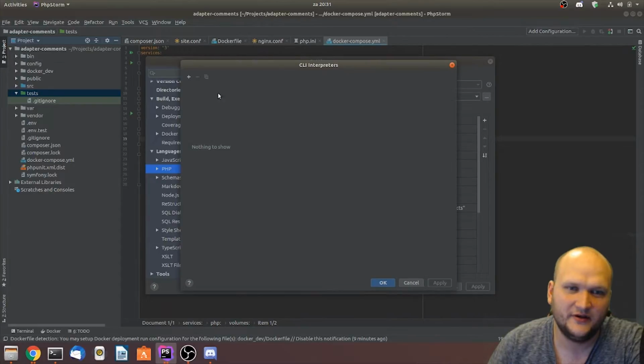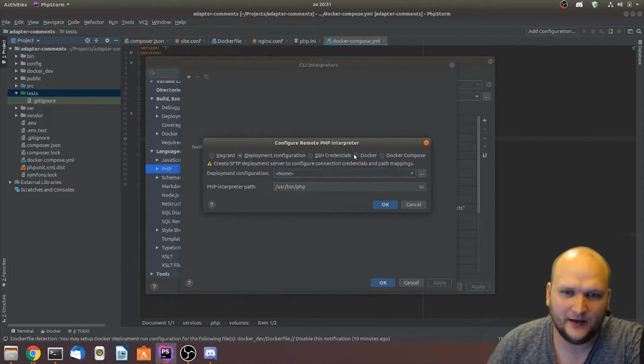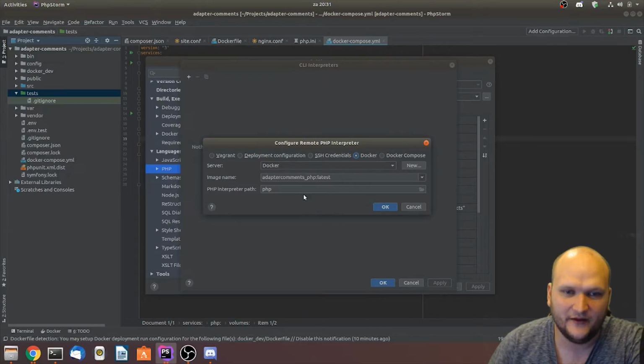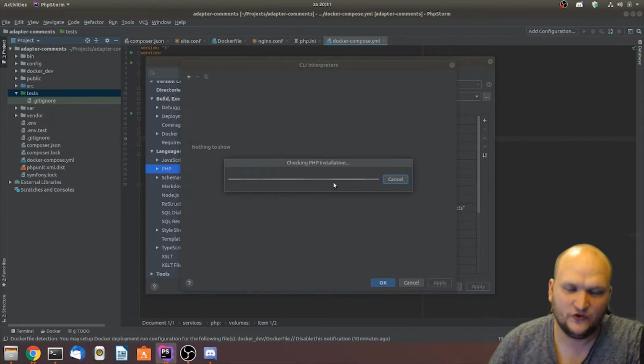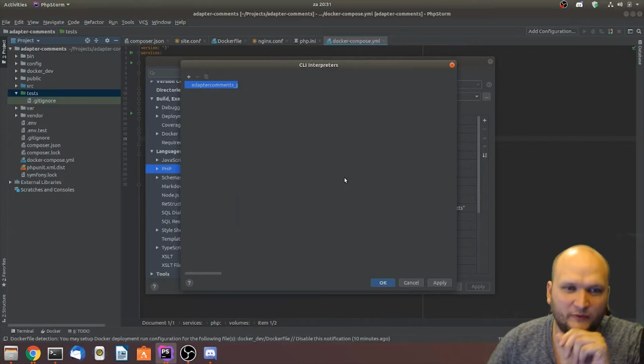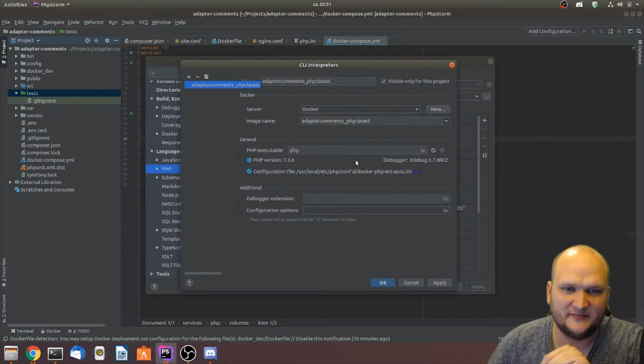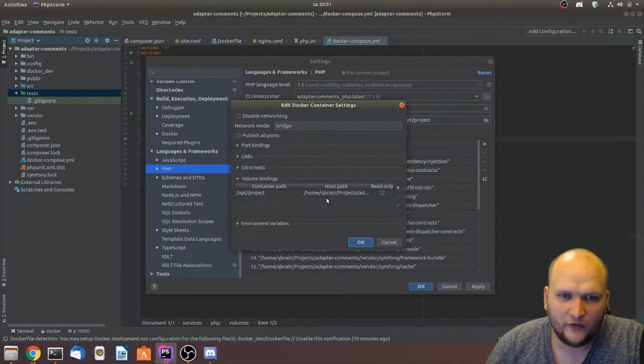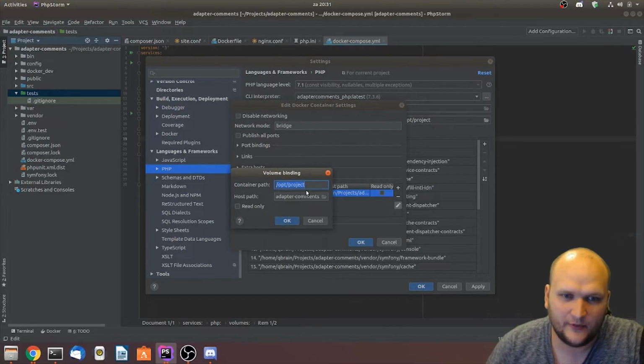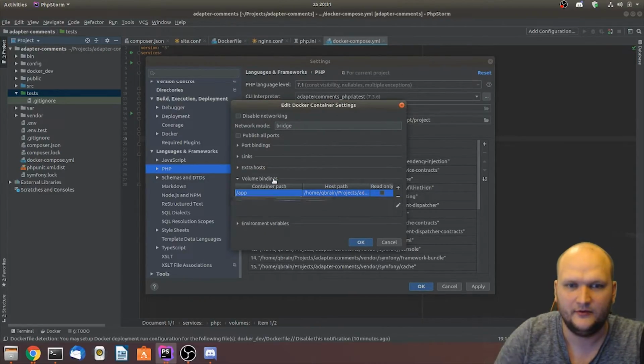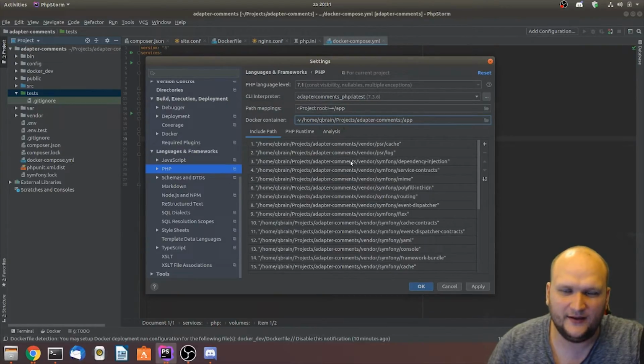We create an interpreter. This is very complex, and if you want to understand everything, then I can zoom in a bit on it. But for what we're going to do today, it's not really necessary to know all the details about this process. So don't mind me. Let me do this real quick. /app. All right. Now we're actually mapping our project root to /app, and /app is basically the app folder that we defined in the Docker Compose file.